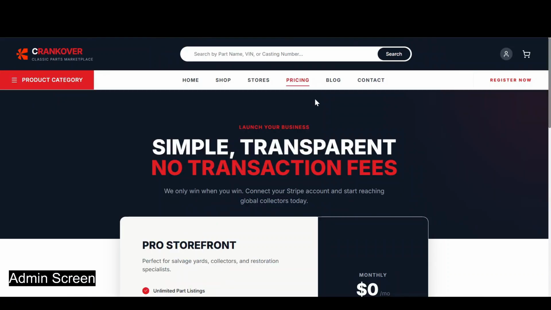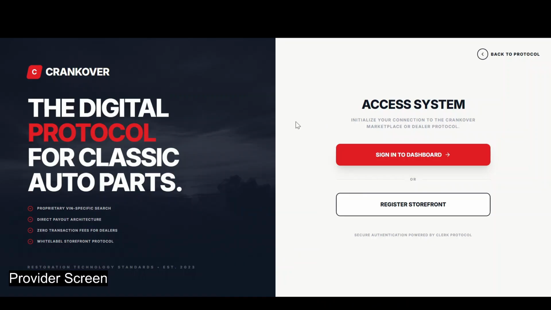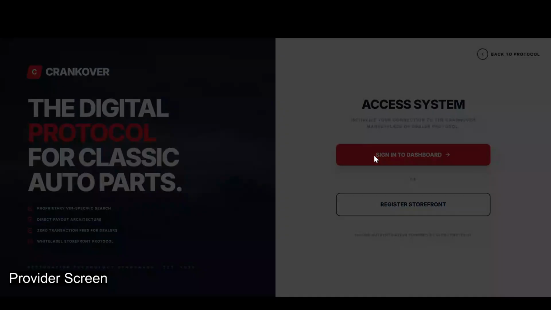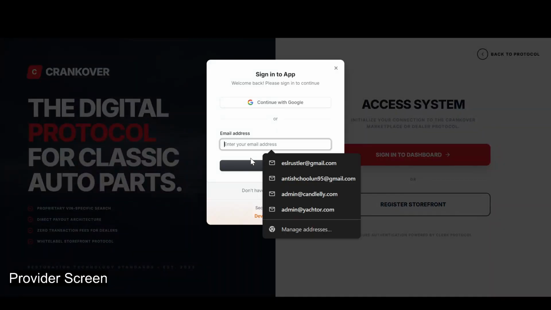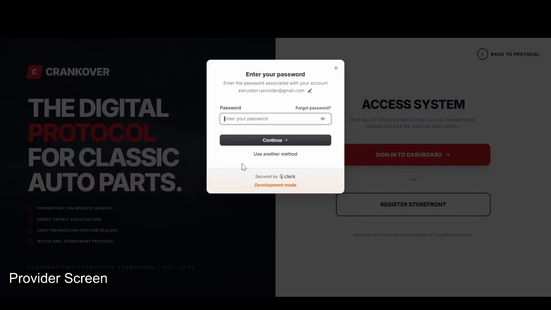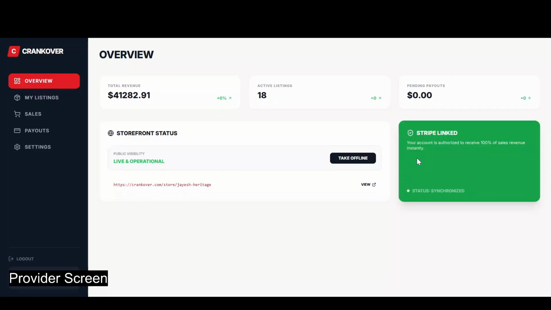Let's take a quick look at an existing user to see the dashboard and see exactly how it appears for a provider. So let's have a look now. We're on the login page. Let's quickly just sign in into the platform. So I'll just type in my personal email here and my secure password. Let's wait. Here we go. The dashboard has been successfully loaded.